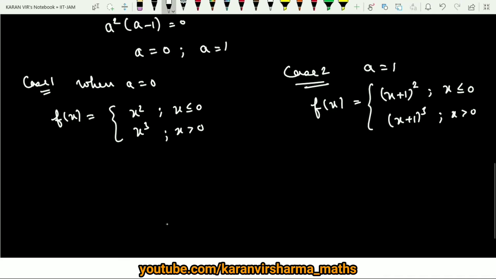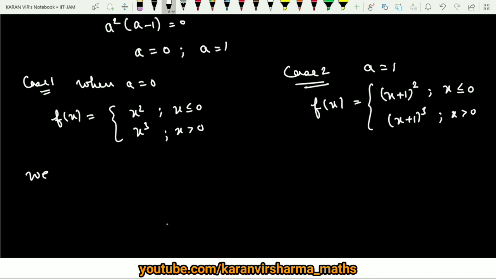So first of all, now you can see that this function is clearly continuous, right? And similarly, this function is also continuous at x equals 0, right? So now you can then compute f dash x. Why? Because, let me write it in.